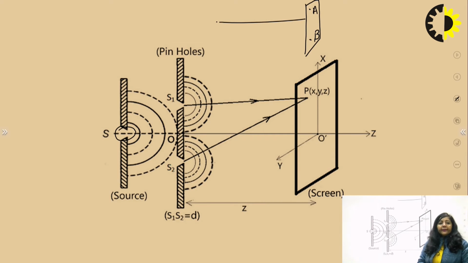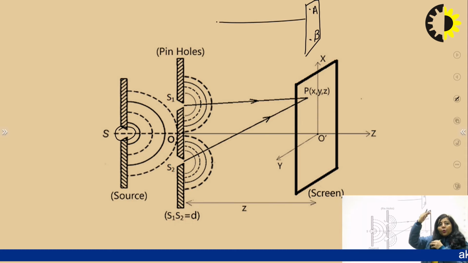So what I'm trying to say here is that spatial coherence is actually the coherence in a plane perpendicular to the direction of propagation. We defined temporal coherence in terms of time, whereas we will define spatial coherence in terms of distance in space. That was defined in terms of time, but this will be defined in terms of the distance between the 2 points in a plane perpendicular to the direction of propagation. You can see here, this is our screen over which we are getting the interference pattern from the light rays emitted from S1 and S2.